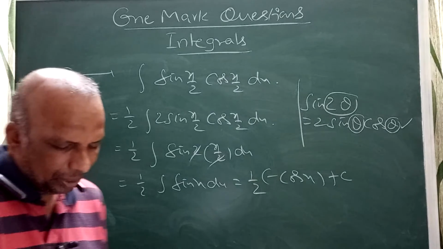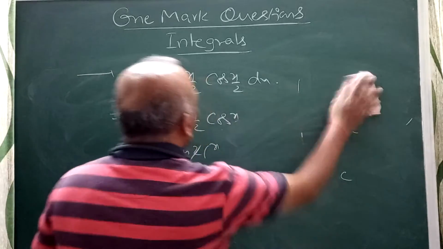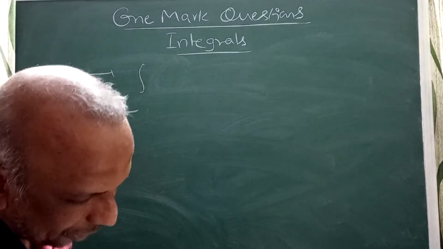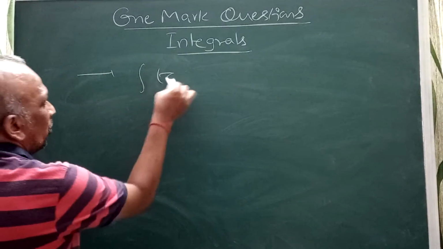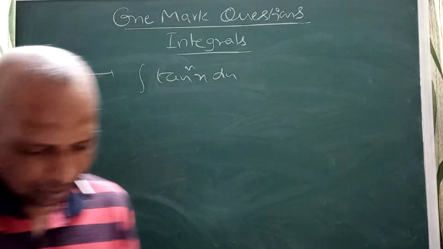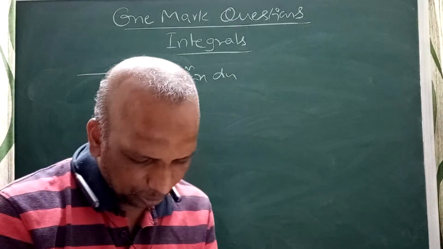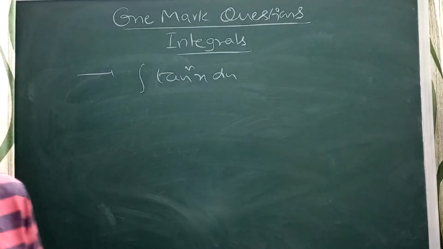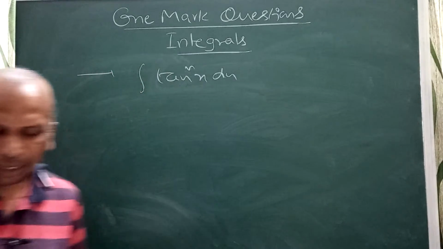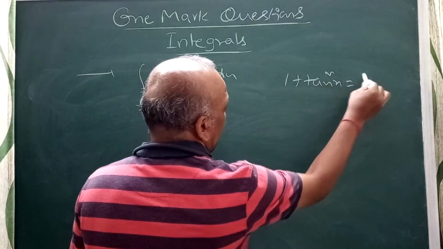Now another problem: integral tan square x dx. Think about integral tan square x dx. There are two types of problem here. Probably we don't know the derivative of any function related to tan square x. No way. But you remember the formula 1 plus tan square x is equal to secant square x.